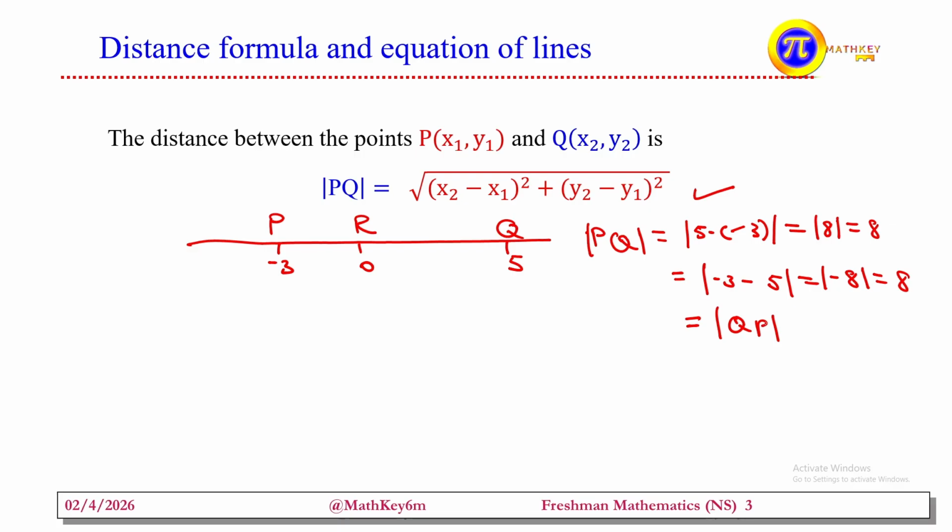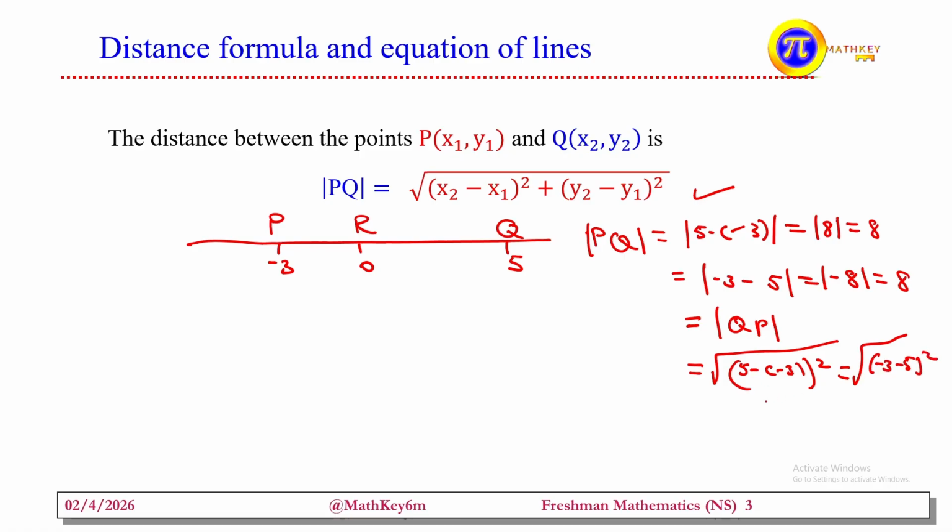So we take a magnitude of the distance between two points, magnitude or absolute value. So this is equal to, in other words, the square root of 5 minus the whole square, which is equal to at the same time the square root of negative 3 minus 5 the whole square. We apply this distance formula.